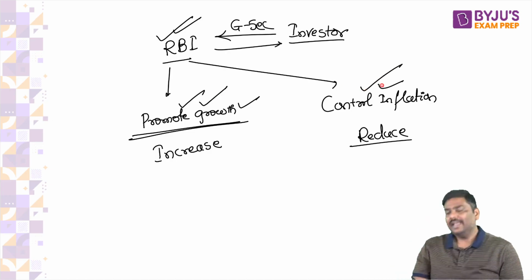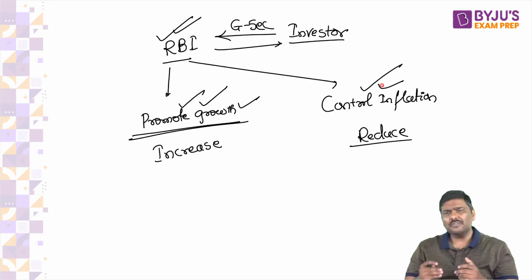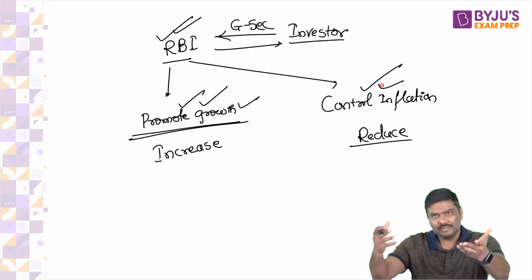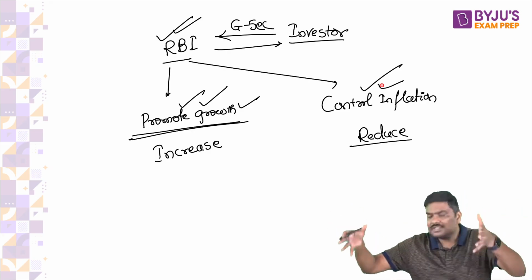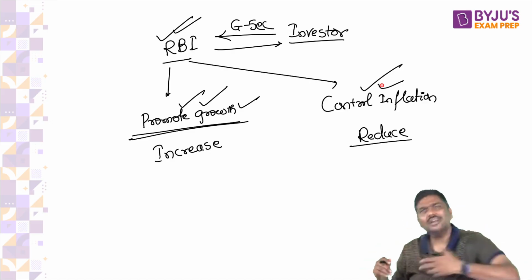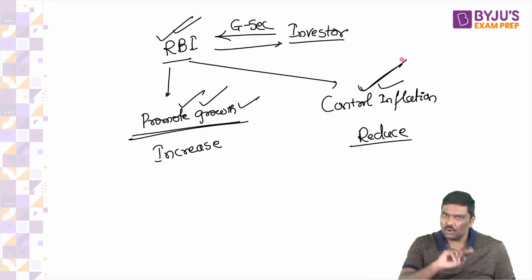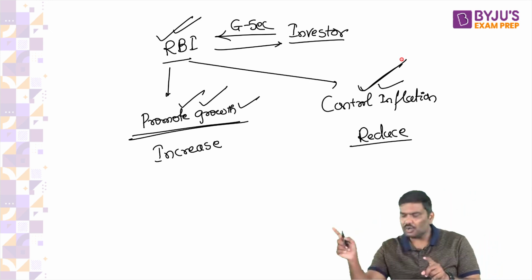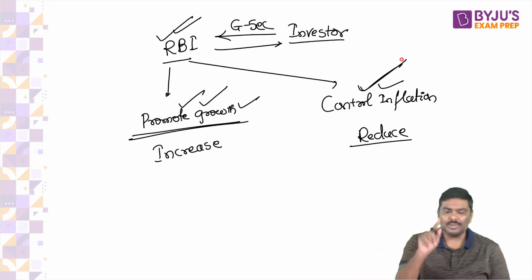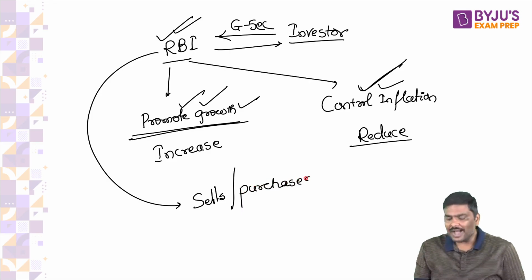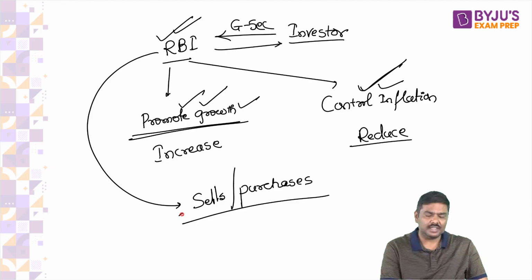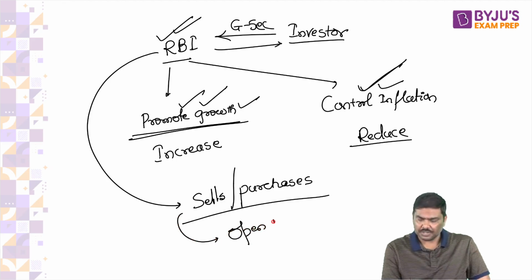On the other side, if RBI wants to control inflation, RBI will sell a lot of government securities. They already have a lot of government securities, purchased from you people. They will sell them to you and reduce money supply. So they can use tools like this to either promote growth or control inflation. And remember the next point: whenever RBI sells or purchases government securities like this, it is called open market operation.